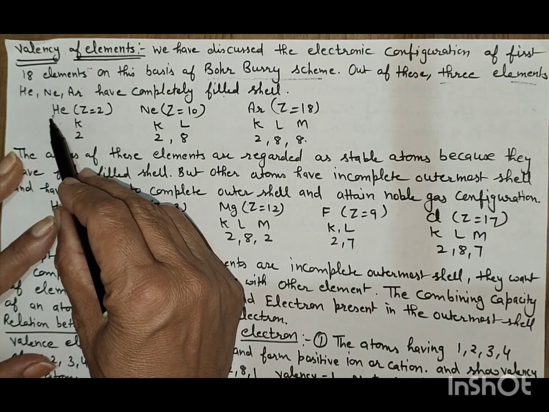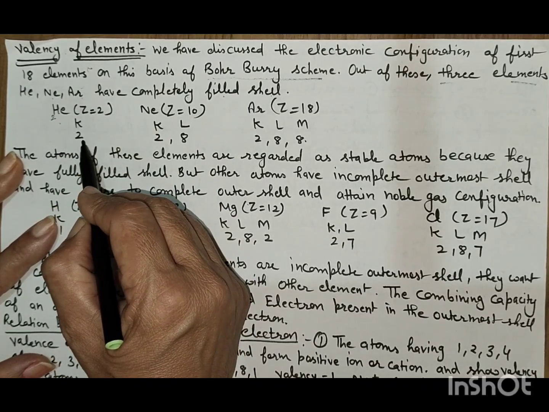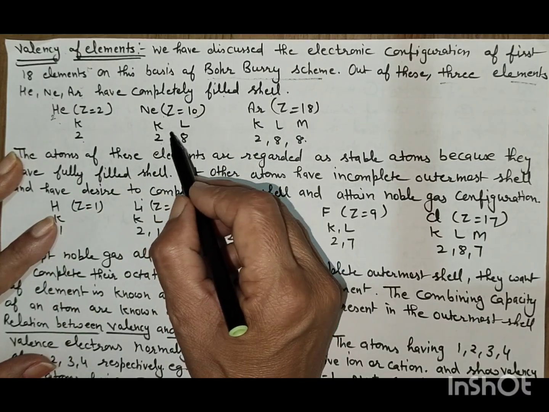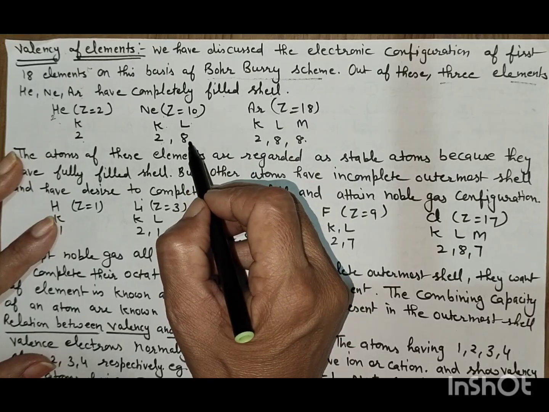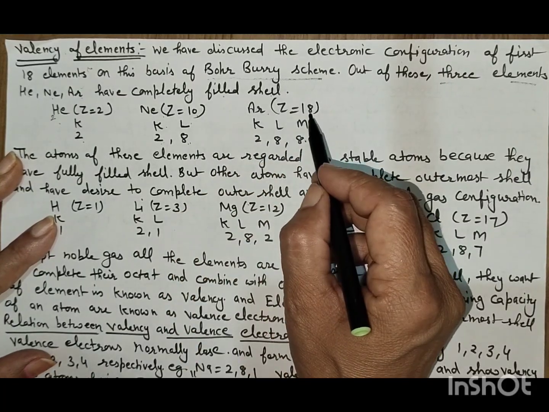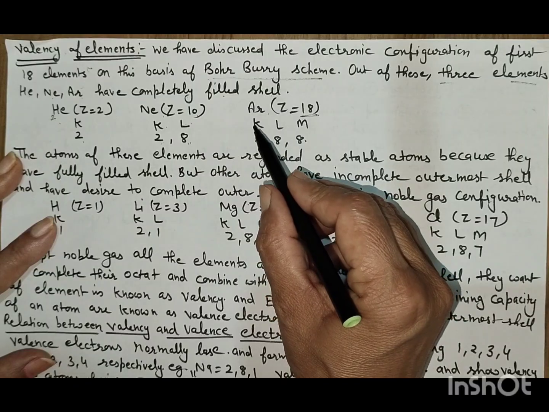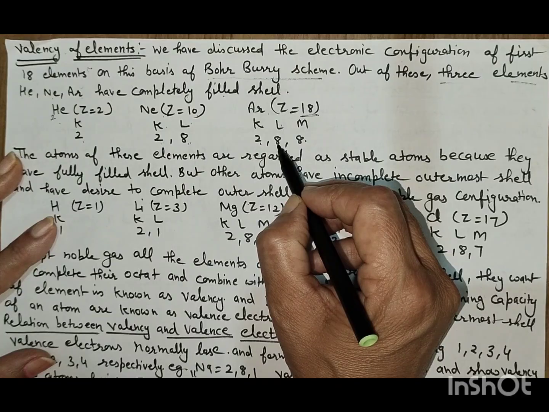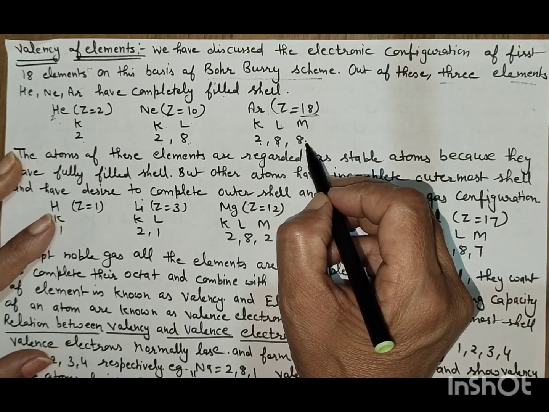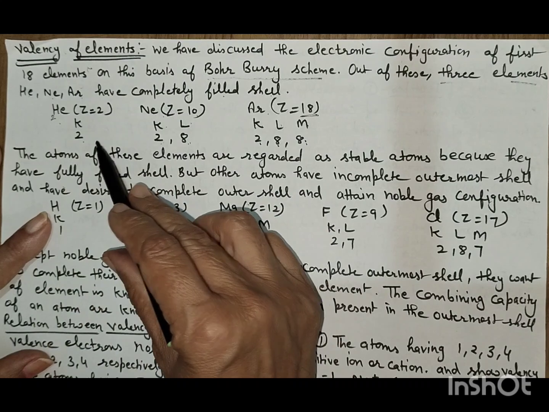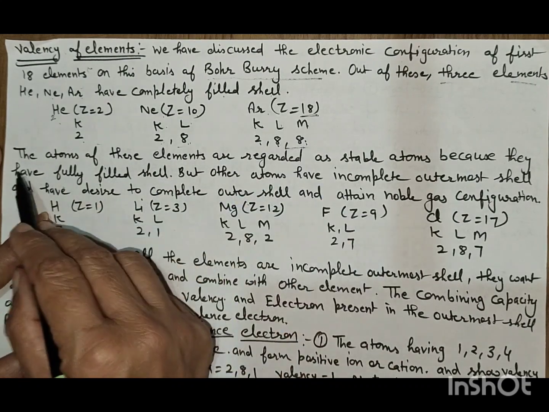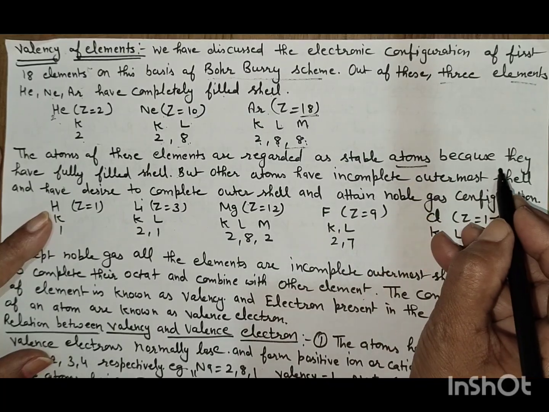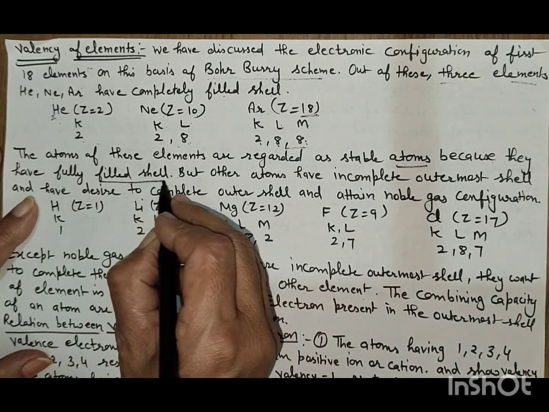Helium's atomic number is 2 and it has 2 electrons in the first shell. Neon's atomic number is 10, it has 2 electrons in the first shell and 8 electrons in the next shell. And argon's atomic number is 18 and it has 2 electrons in the first shell, 8 electrons in the next shell and 8 electrons in the M shell. The octet of all these is complete. The atoms of these elements are regarded as stable atoms because they have fully filled shells.